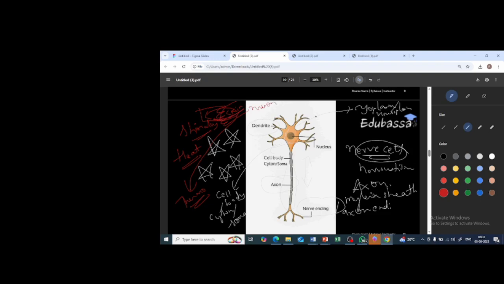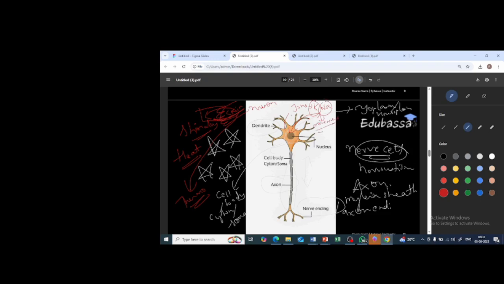First, what happens? The information is taken up by the tip of the dendrite. Now from this, the information passes to the cell body, to the cytoplasm. In the cytoplasm, many ions will be present, which are potassium ions and sodium ions. Now what happens? These ions will undergo some sort of movement.